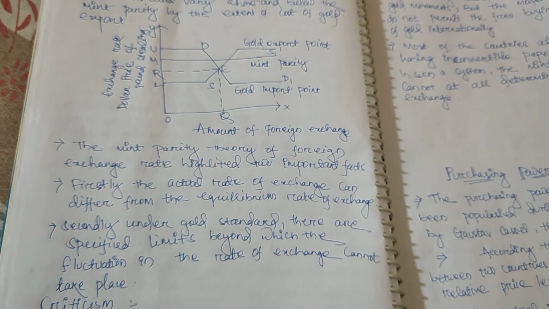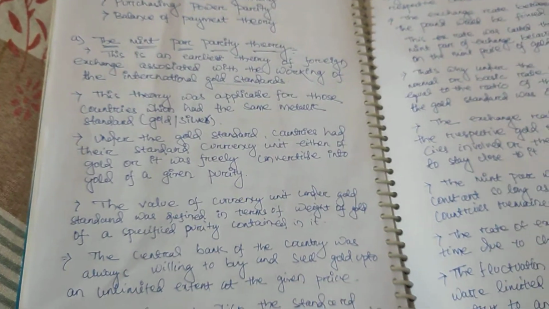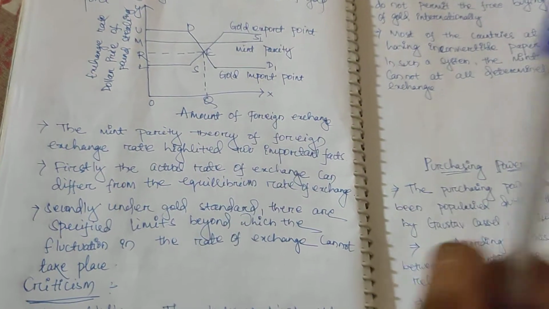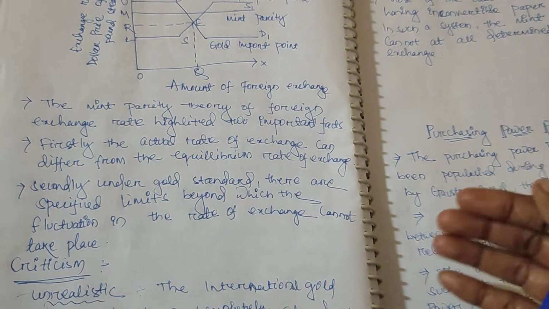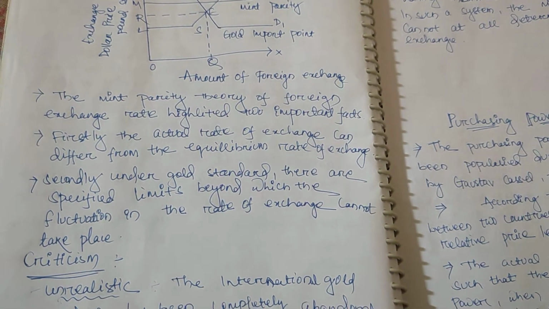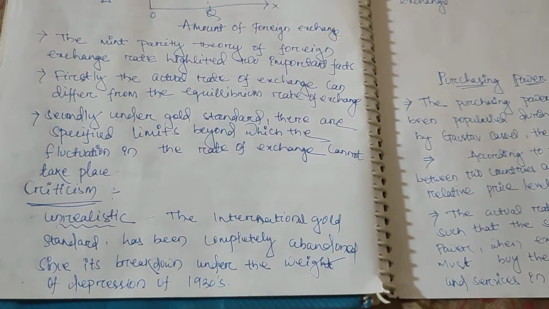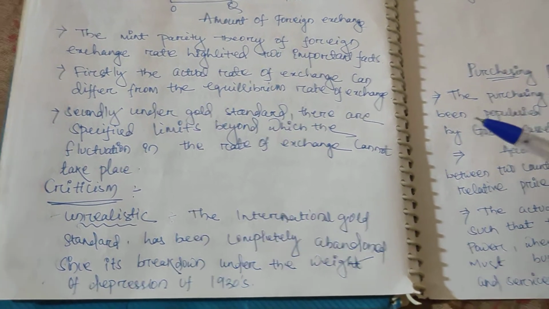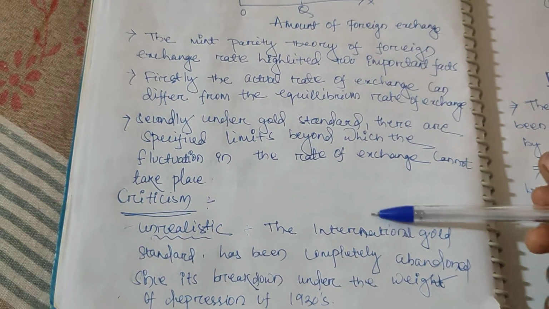This is all about the mint parity theory, where in this entire topic we explain one thing, that is the gold standard. When a country's currency is converted to gold, that is known as mint parity. According to the mint parity only, the currency is converted and the exchange rate decided. Get it? Then we'll see criticism.